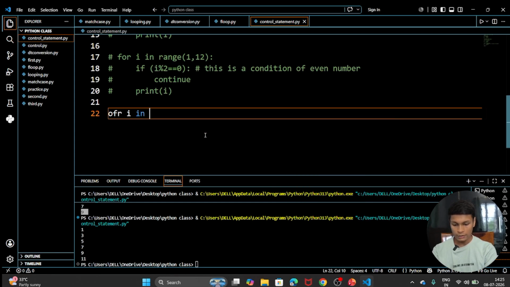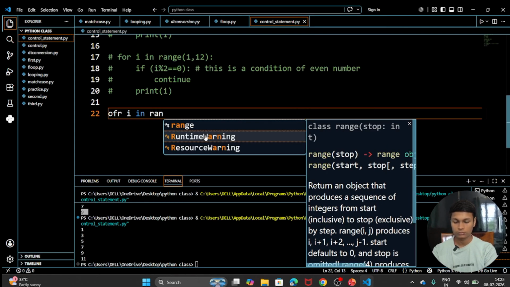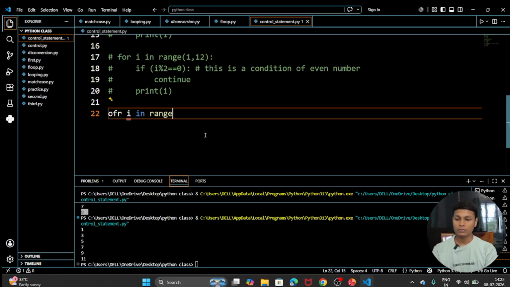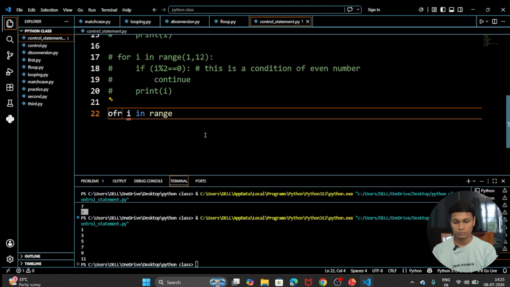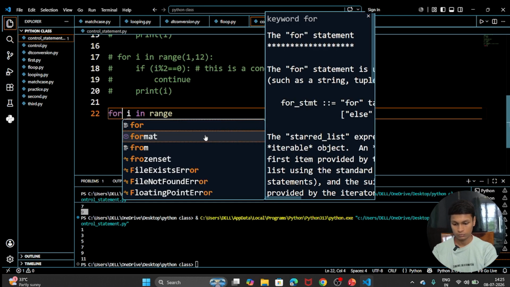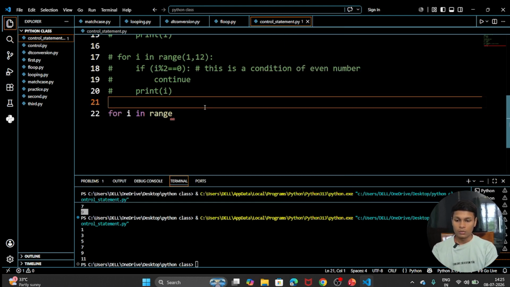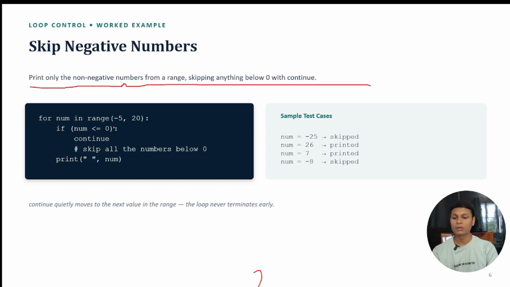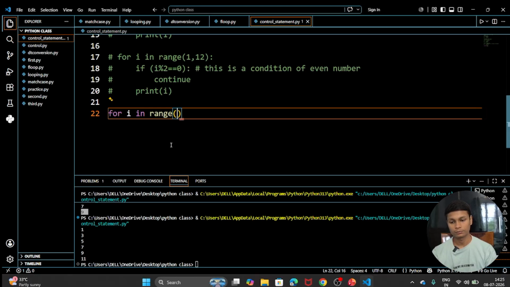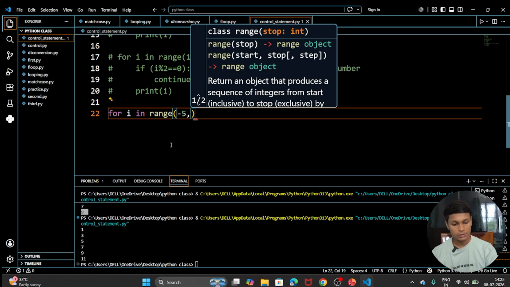So for i in range, and the range is from where to where. Let's take the same thing which was given here, which is minus 5 to 20.